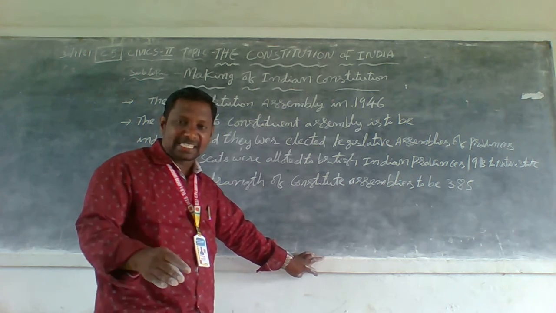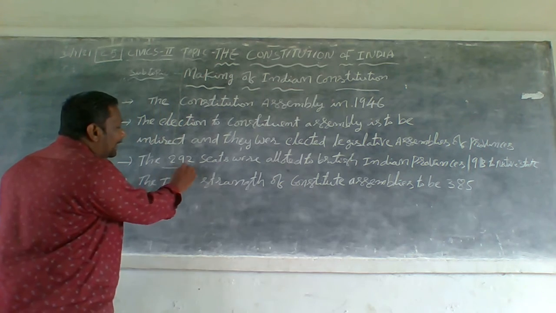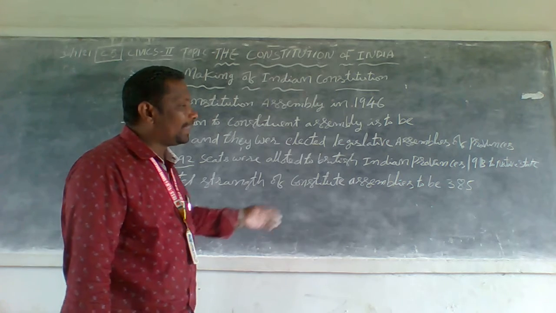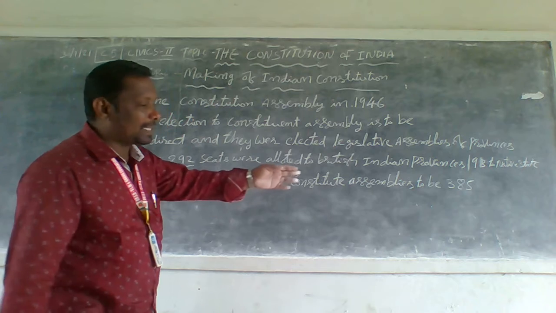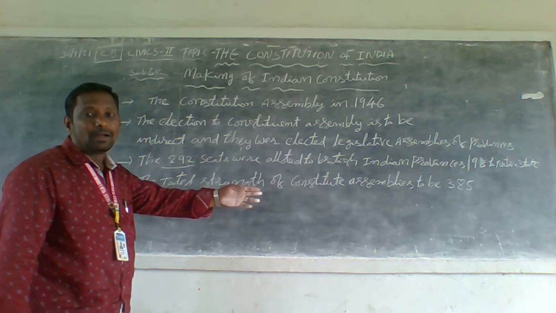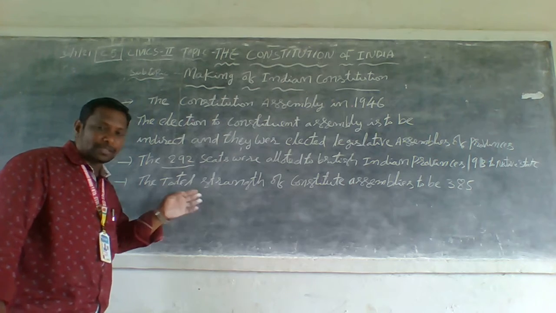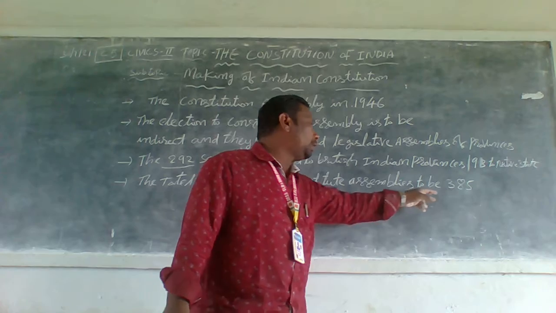The total strength of the Constituent Assembly was 385 members.